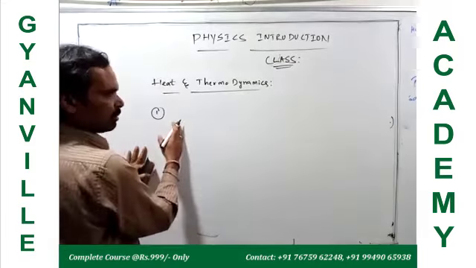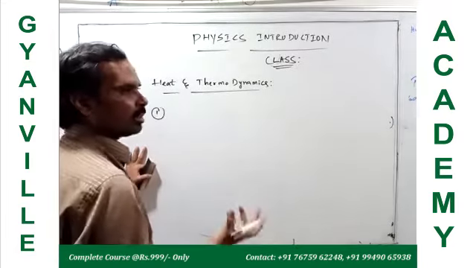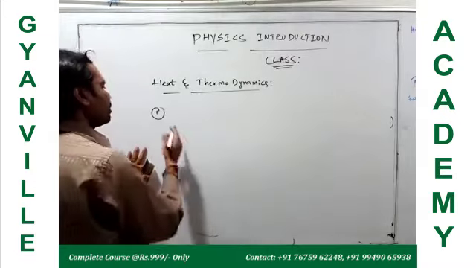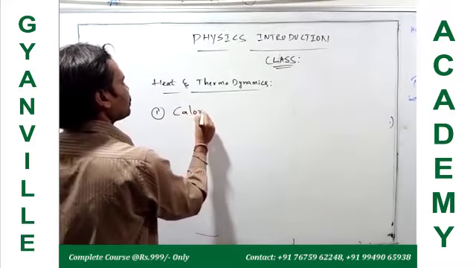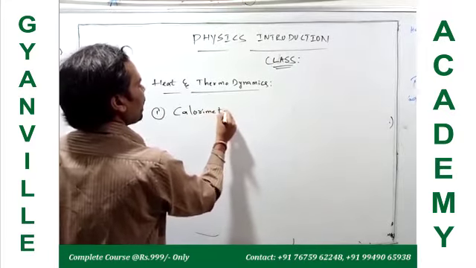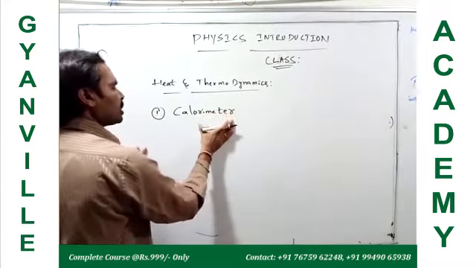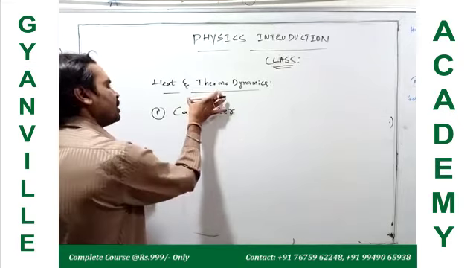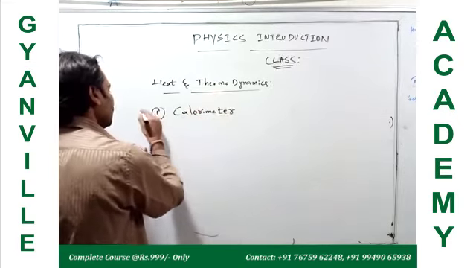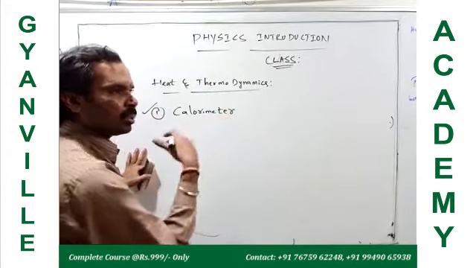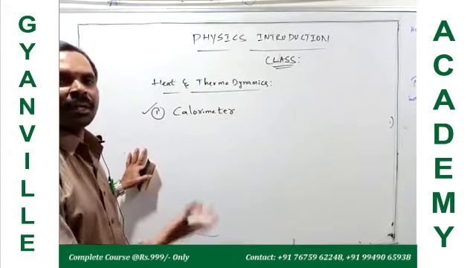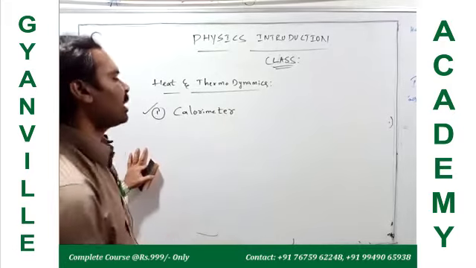What do we call that instrument? Calorimeter. So we have one chapter in heat and thermodynamics, calorimeter. It is an instrument used to measure the heat energy of the given system or gas.